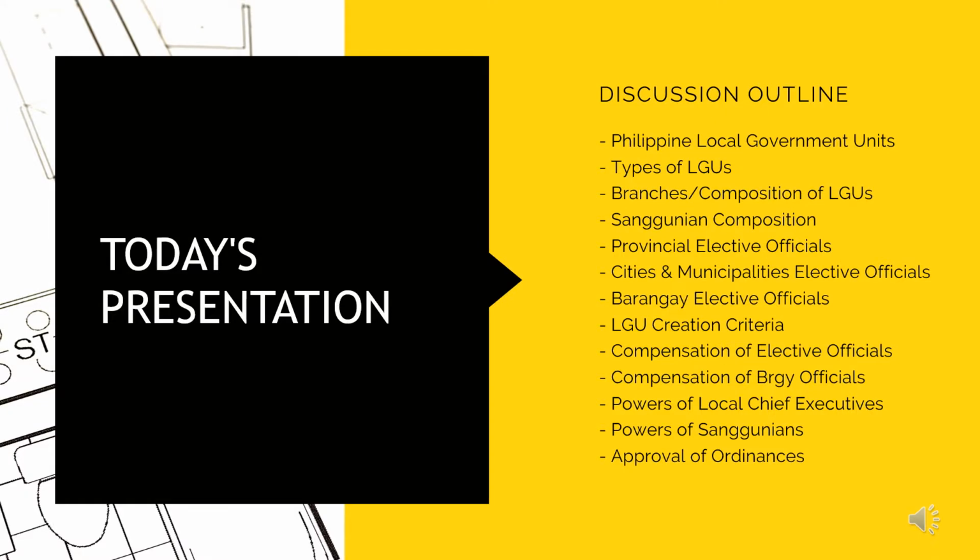Here is our discussion outline. We will begin with the Philippine local government units, and then we will proceed with the types of LGUs. What follows are the branches or compositions of LGUs, Sanggunian composition, provincial elective officials, cities and municipalities elective officials, barangay elective officials, LGU creation criteria, compensation of elective officials, compensation of barangay officials, powers of local chief executives, powers of Sanggunians, and the approval of ordinances.